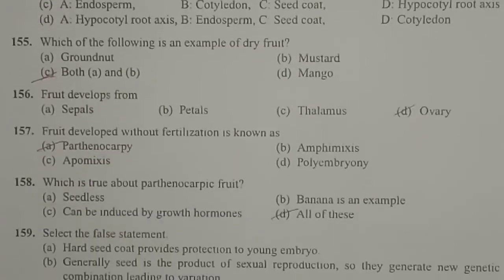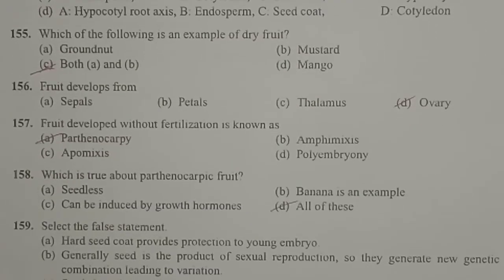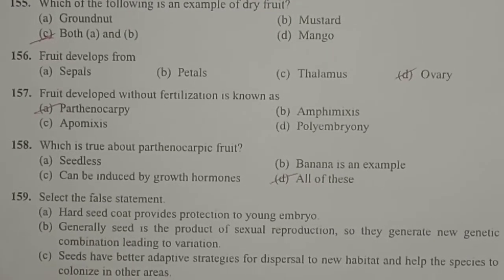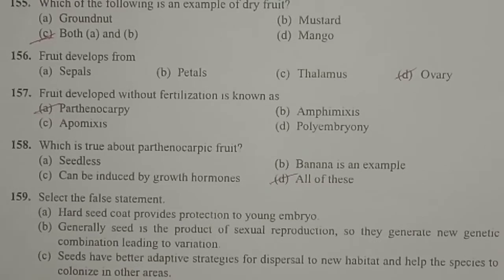And next one, which of the following is an example of a dry fruit? The options are groundnut, mustard, both A and B, and mango. Here both A and B, groundnut and mustard, are examples of dry fruit. And next one, fruit develops from. Usually fruit develops from the ovary. As I already told you, only the ovary develops into fruit. Next question, the fruit developed without fertilization is known as.